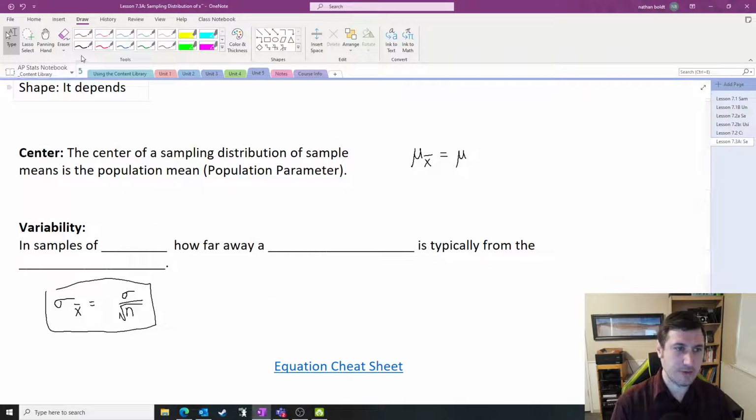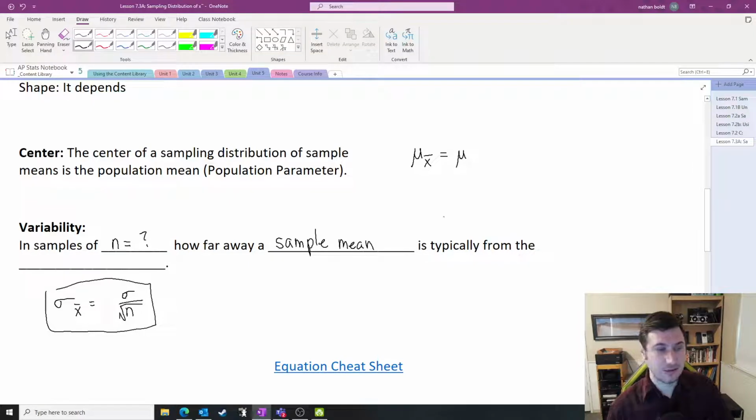Oh, of course we have to write a sentence, right? In samples of, all right, here you have to put your sample size, we are looking at how far away a sample mean is typically from the population mean.